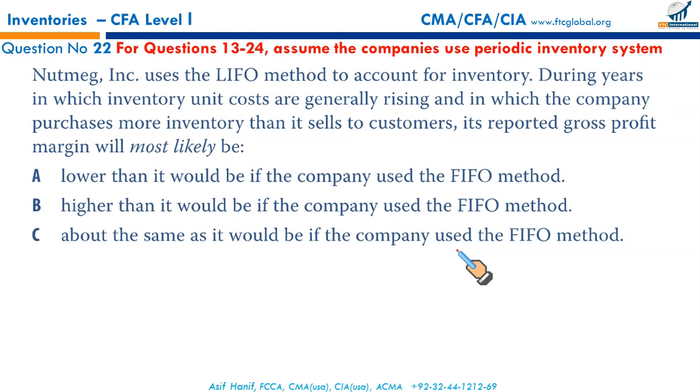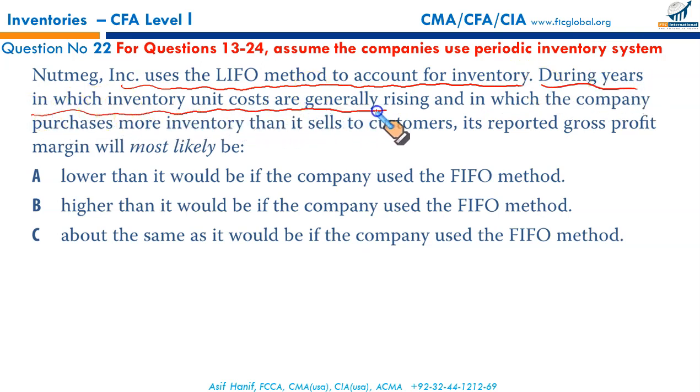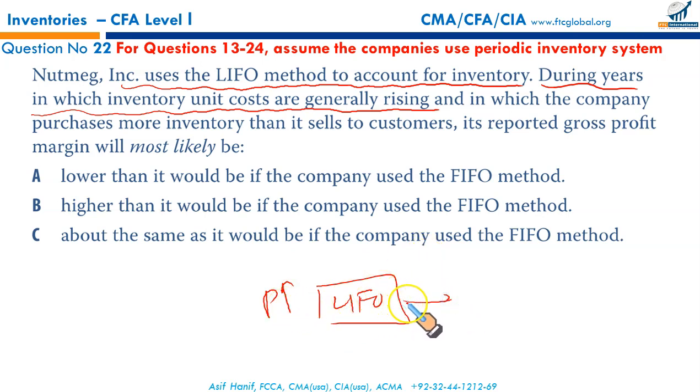Conventional, traditional approach. Next, Netmug Incorporated uses the LIFO method to account for inventory. During years in which the inventory unit costs are generally rising, prices are increasing, and don't forget, our cost flow assumption is LIFO. Under LIFO, you charge your latest higher prices to cost of sales. Your CGS goes up. And when your CGS goes up, your gross profit goes down, your net profit goes down, your retained earnings go down, your equity goes down.